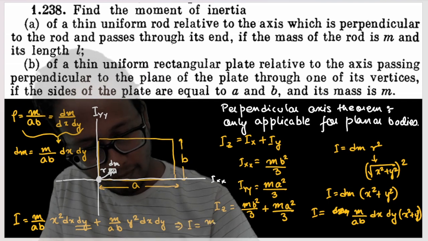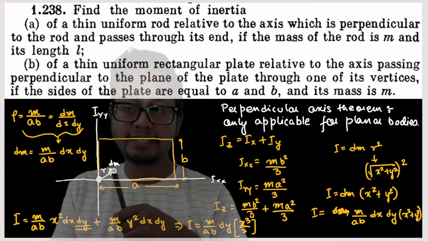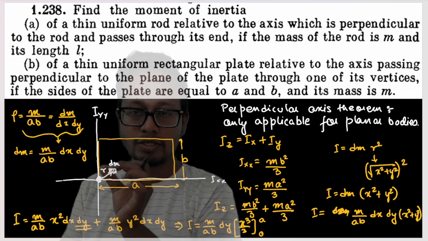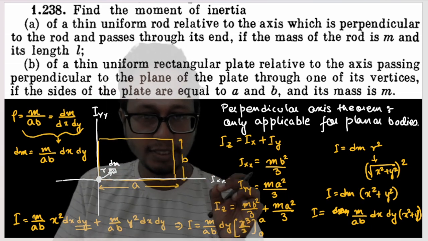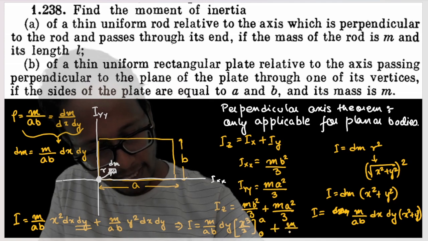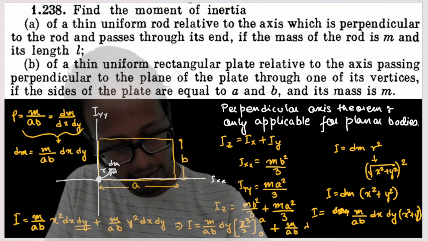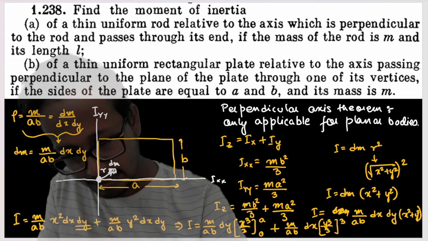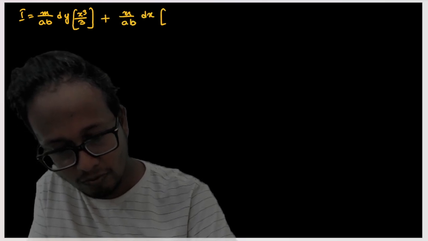So I is equal to m by ab into dy into x cube by 3 from x equals 0 to x equals a, 0 to a. And this thickness y is the same throughout, isn't it? Plus m by ab, similarly, if I apply the same kind of equation out here, dx into y cube by 3. I'll get my equation something like: I is equal to m by ab into dy into x cube by 3 plus m by ab into dx into y cube by 3.